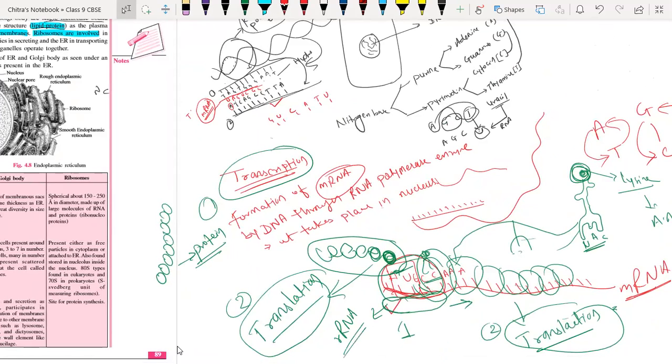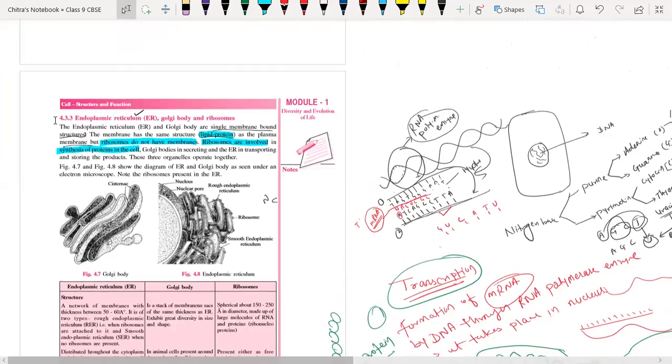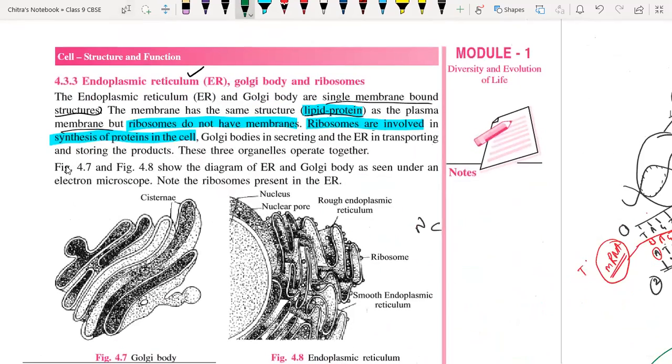rRNA means ribosomal RNA, which is nothing but the ribosome. Let's discuss from here again. Ribosomes are involved in the synthesis of protein. I hope you understood now how it is going to be used during protein synthesis. And Golgi bodies are secreting, and the endoplasmic reticulum is transporting and storing the product.